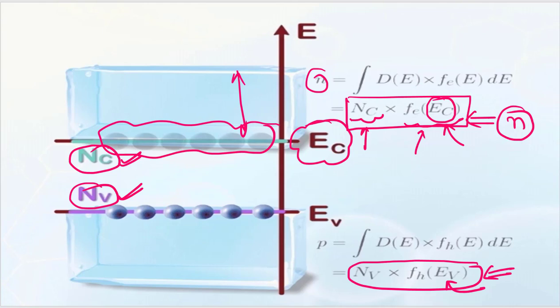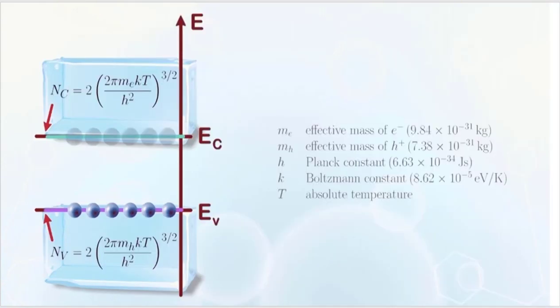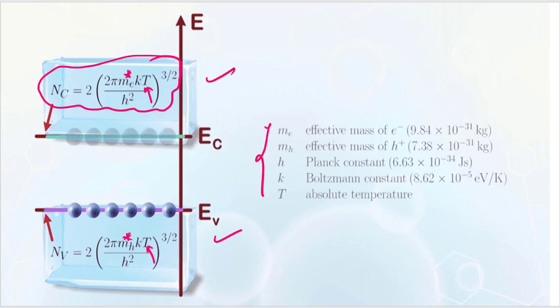Now the expressions for NC and NV are already written here, and they are given in many books. You can see NC and NV depend on the effective mass of the electron, me*, and the effective mass of the hole, and on the temperature T. Each term is written here: me* is the effective mass for electrons, mh the effective mass for holes, h is Planck's constant, k is the Boltzmann constant, T is the absolute temperature.